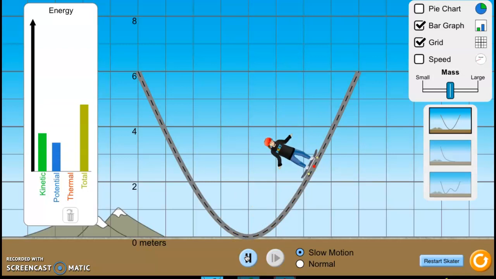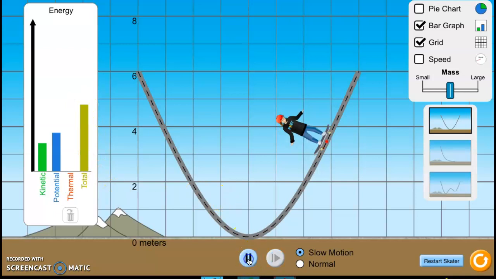And we're going to keep on going. He's climbing up the ramp, so potential energy is now increasing. It's increasing because he's going higher and higher, up to at some point, once he's up here, it's going to be PE max again. And as he's increasing in height, his kinetic energy is decreasing. So he's kind of slowing down, right? He's losing speed as he's going up and up. But right about at this halfway point, PE equals KE. And once again, total energy always equals KE plus PE. And that's not going to change.